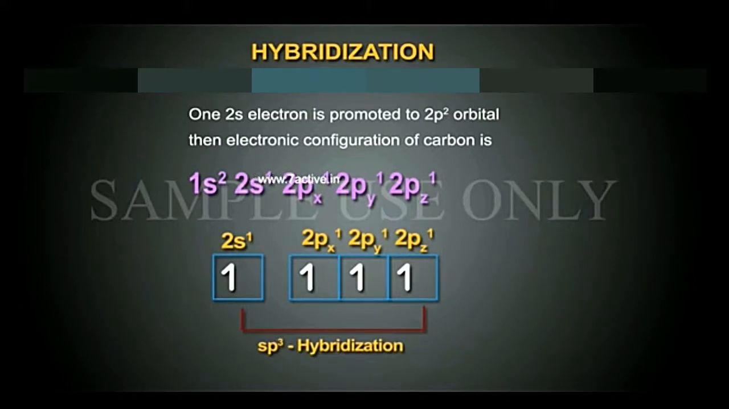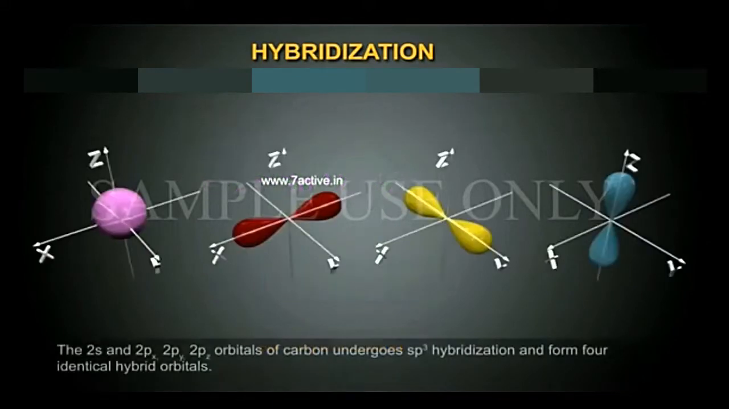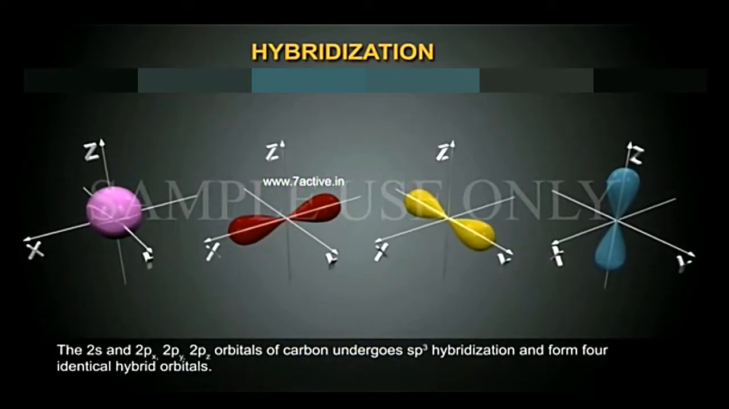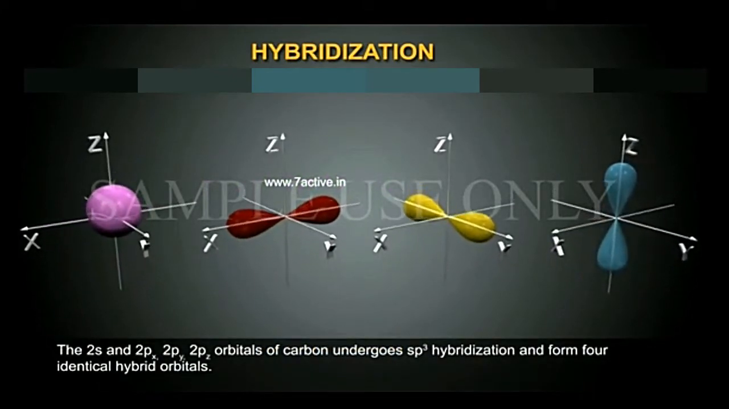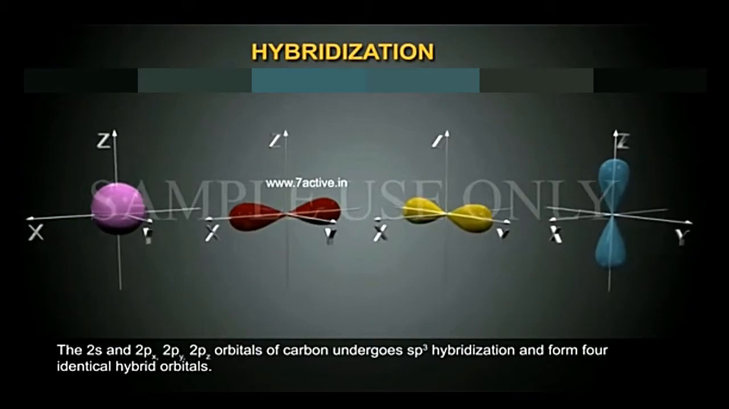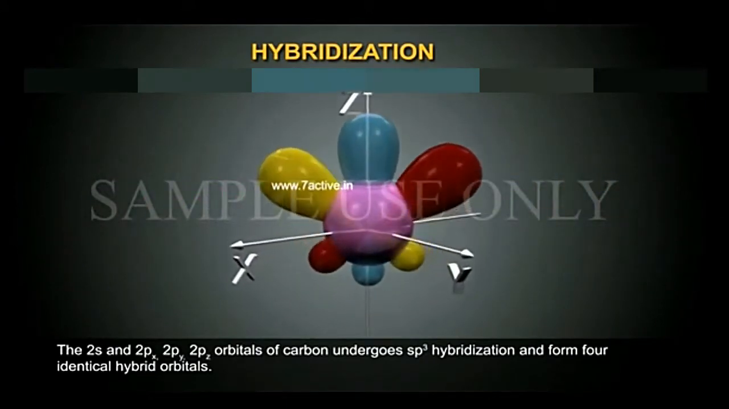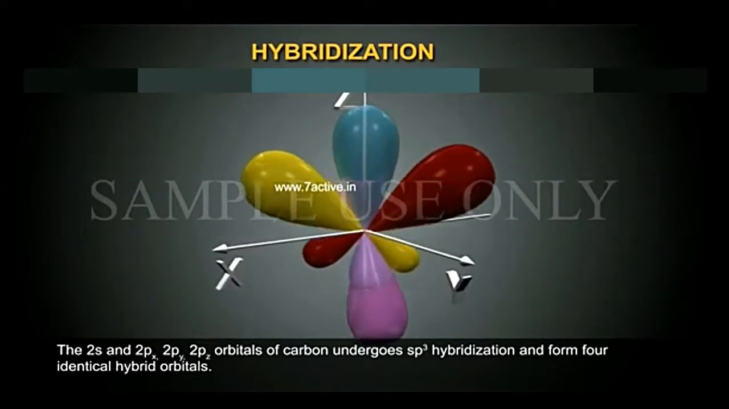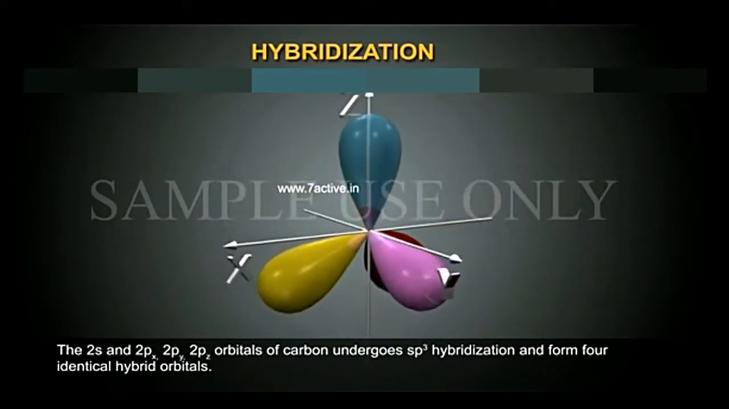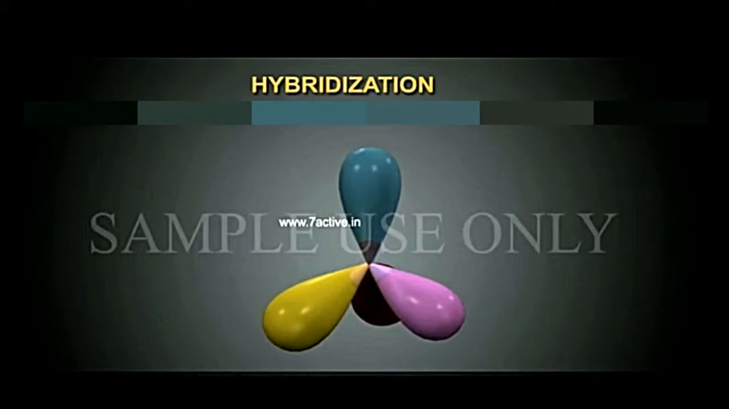The one 2s orbital and three 2p orbitals of carbon mix together to form four identical hybrid orbitals. This hybridization is known as sp3 hybridization, and the orbitals are called sp3 hybrid orbitals.